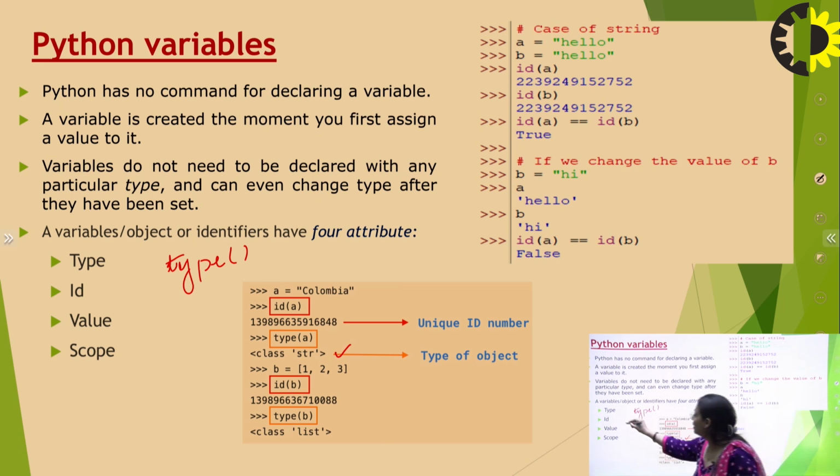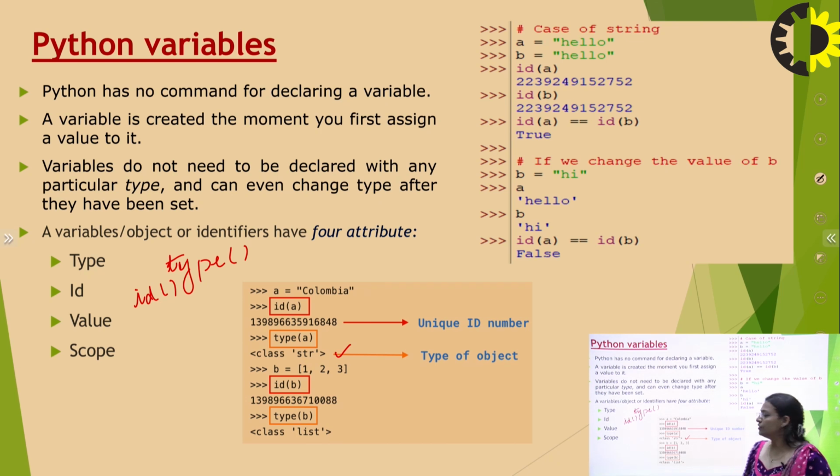The second will be the ID, which is also available in the Python library, and that is used to get the ID of whatsoever variable you are specifying. Like A is equal to Colombia, then ID of A will be used this way. This is a unique ID number of 10 to 16 numeric digits, which I have told you, which also shows that there is some memory location related to this ID or variable in the memory.